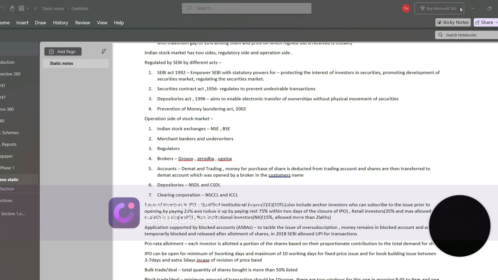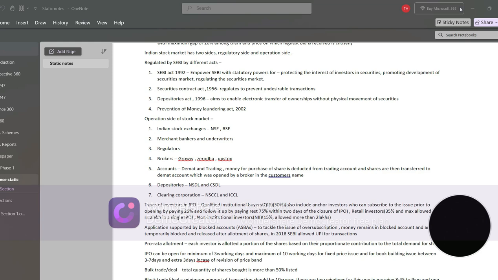Third is the Depositories Act 1996. This aims to enable electronic transfer of ownership without physical movement of the securities. Fourth is the Prevention of Money Laundering Act 2002. Now this was all related to the regulatory side of the stock market. Now second is the operation side.